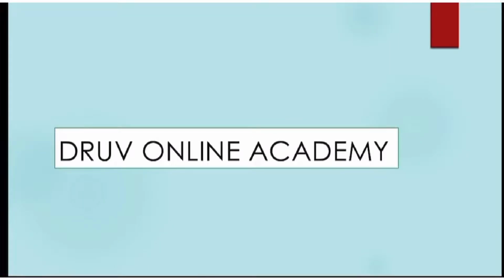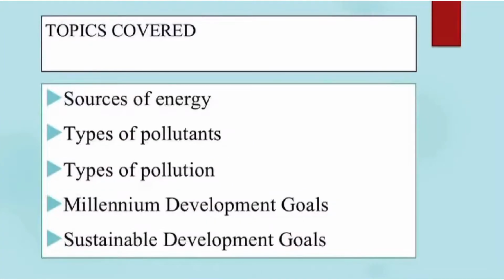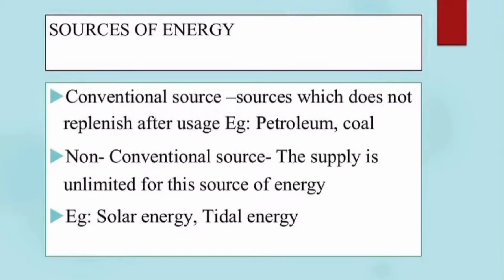In this 30-day revision series, today we can start revising the unit People, Environment and Development. Today we can revise the topic Sources of Energy, Types of Pollutants, Types of Pollution, Millennium Development Goals and Sustainable Development Goals. Sources of Energy.